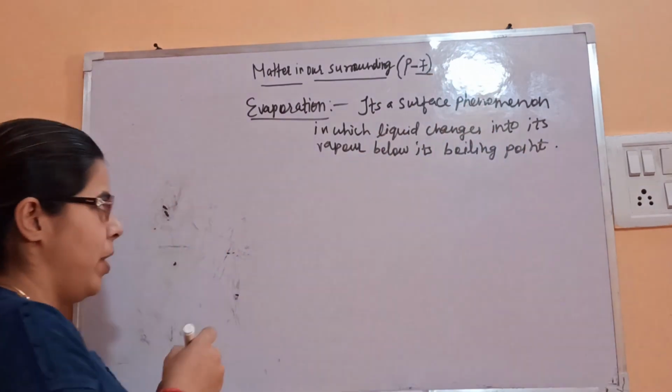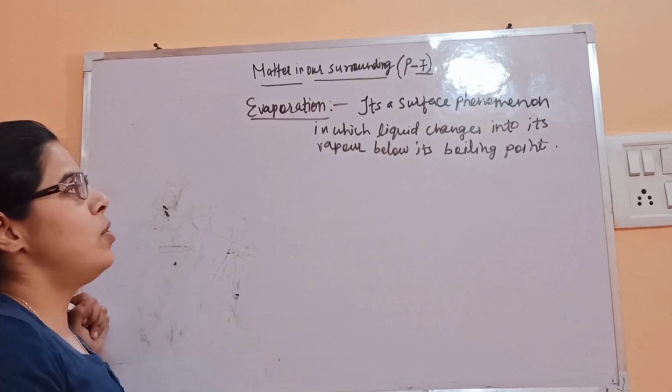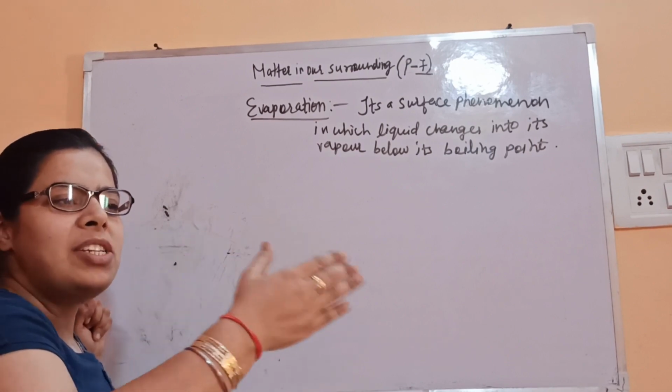This is evaporation. It means it's not at the boiling point but just below it.